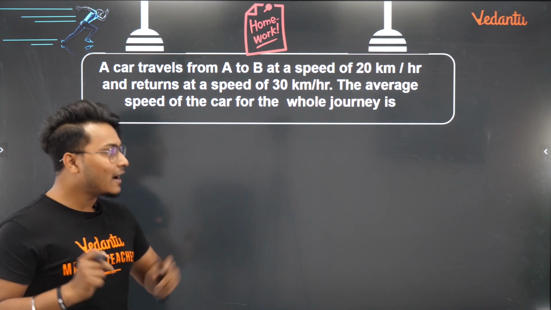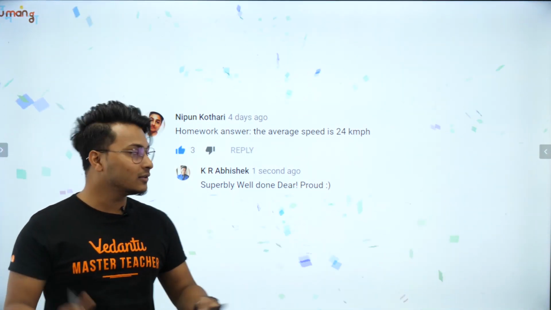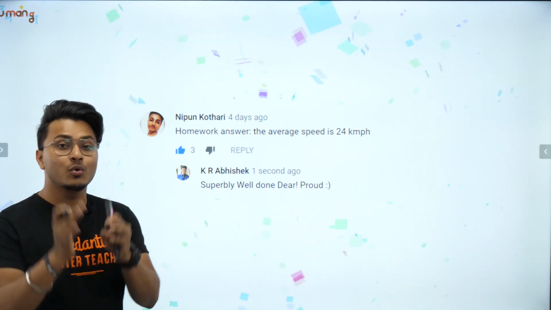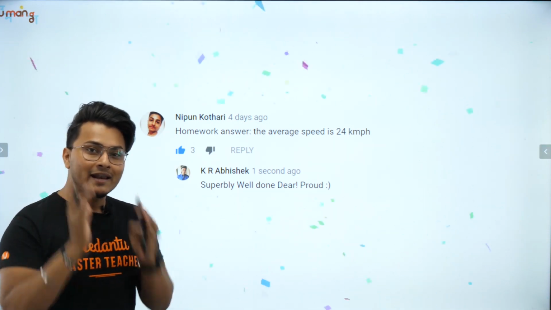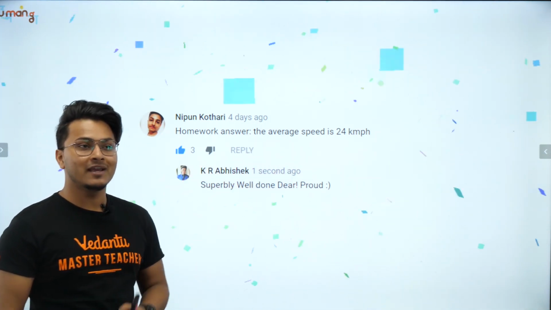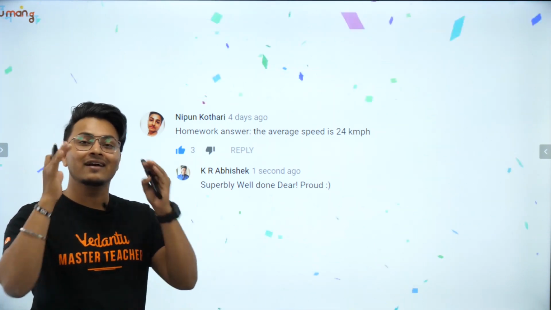Within seconds. Apart from that, who was the first person to answer this homework question? The first to answer was Nipun Kothari. So Nipun Kothari, congratulations, you are the first person to give me the correct answer in the comment section below. And he gave the right answer, which is nothing but 24 kmph. So congratulations, Nipun, you nailed it, man. You did a great job.